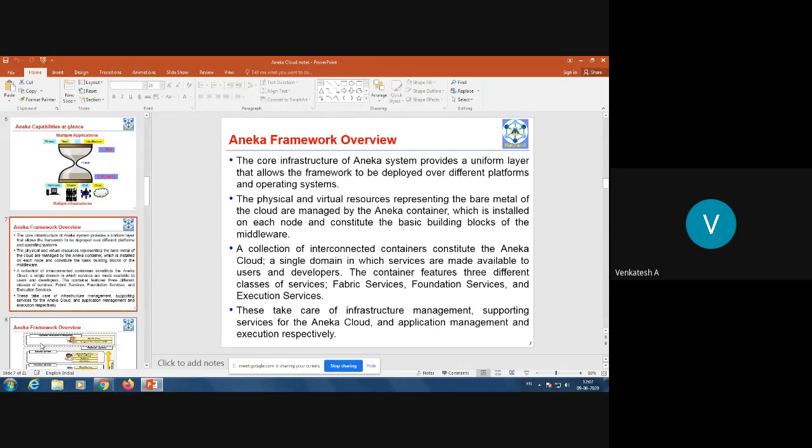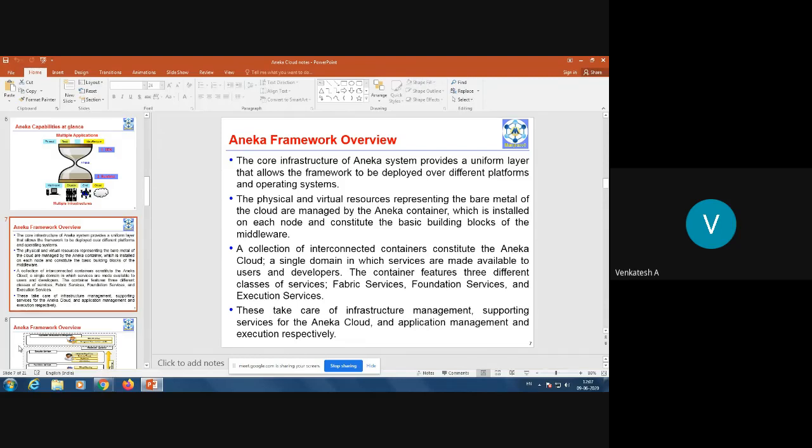Aneka framework overview. The core infrastructure of the Aneka system provides a uniform layer that allows the framework to be deployed over different platforms and operating systems. So irrespective of the server operating system you have, or irrespective of the type of network you have, you can install the Aneka middleware.